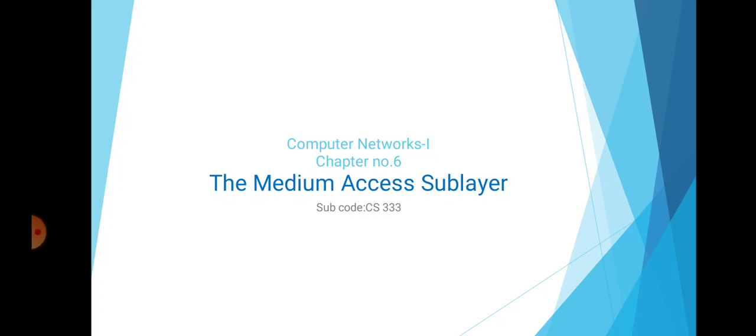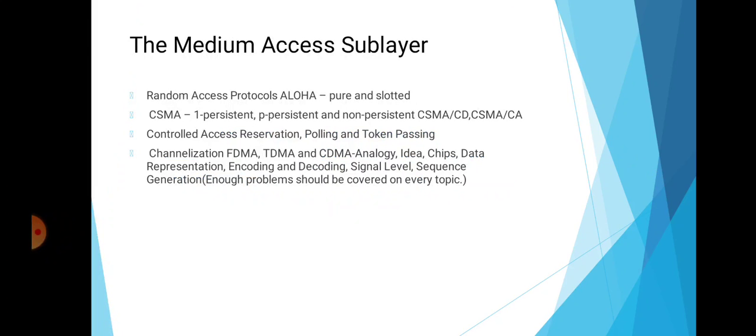As we have seen already in the first chapter, according to the transmission technology, networks are divided into two major categories: point-to-point connection, and second, the broadcast channel. In a point-to-point network, dedicated links are reserved for the communications, whereas in broadcast networks, all stations share a single communication channel. Here the medium access sublayer has these topics.